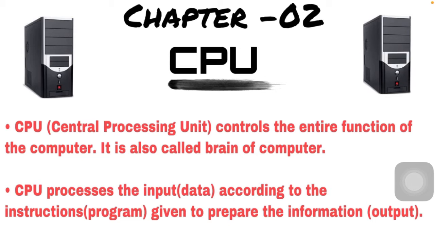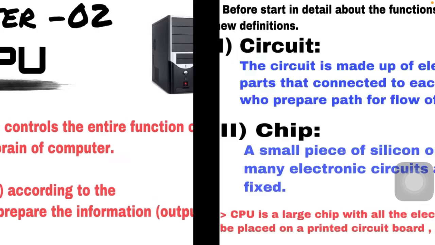After preparing all the information that we entered, it is sent to us with the help of an output device. So whatever instruction is given by us is processed with the help of the CPU.